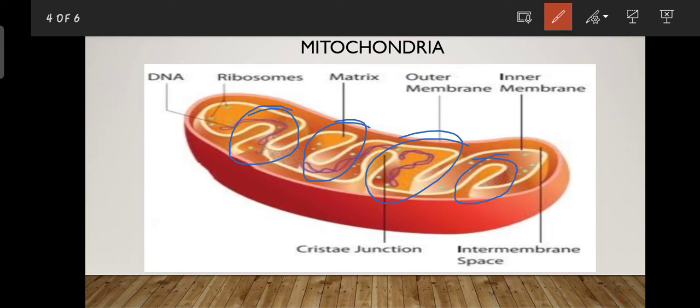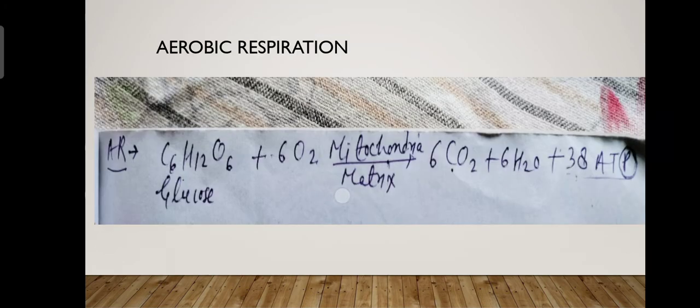Now come to the matrix. Matrix is the part of mitochondria where fluid is present, and in the matrix the aerobic respiration takes place. You can see in this reaction here it is written matrix.